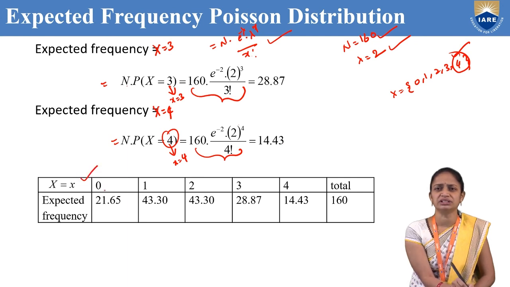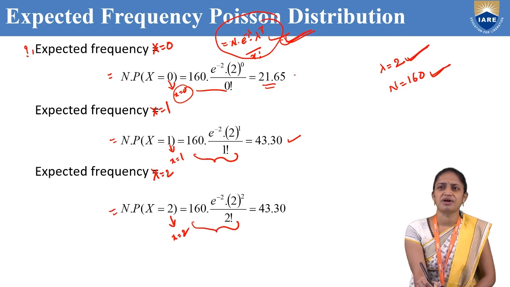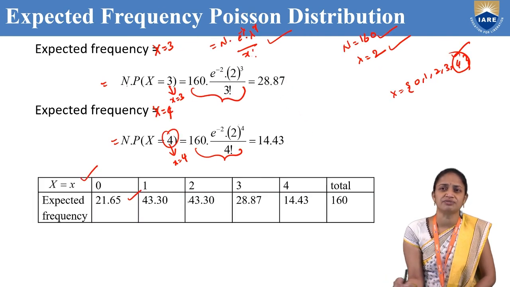So here the x values, the random variable, are 0, 1, 2, 3, 4. The expected frequency for x equal to 0 is 21.65. The expected frequency for 1 is 43.30.